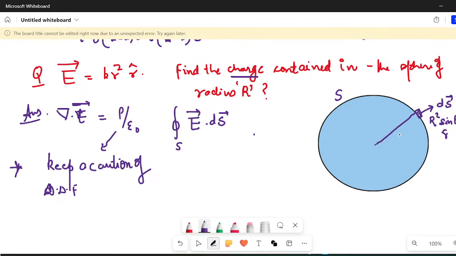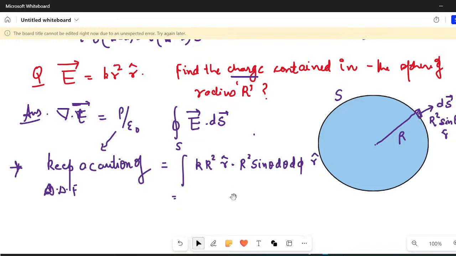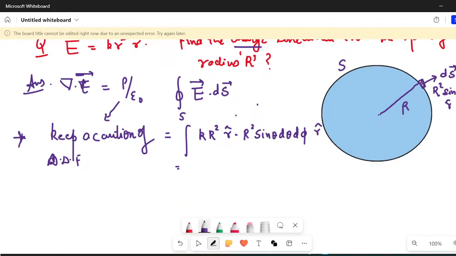The surface is denoted by S, so this is equal to the integration of k r square r cap dot r square sine theta d theta d phi r cap. So r cap dot r cap becomes 1, and this is equal to summation q upon epsilon naught.